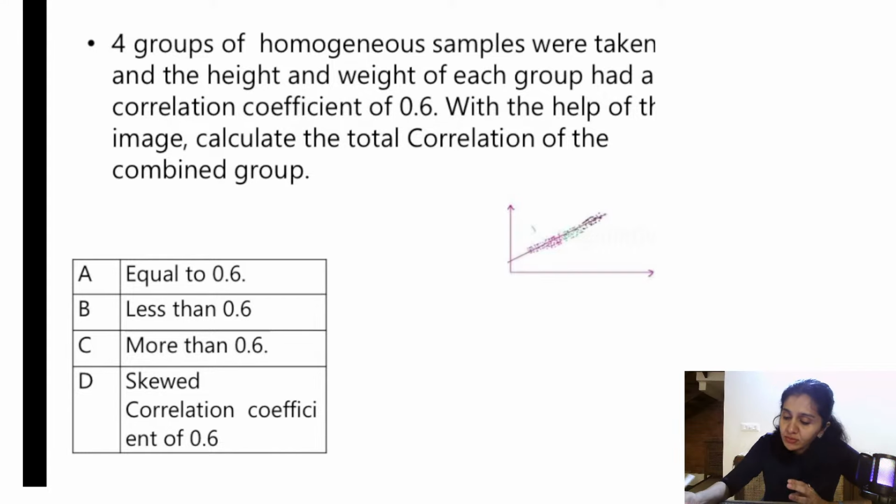Okay, the entire session. 4 groups of homogeneous samples were taken and the height and weight of each group had a correlation coefficient of 0.6. With the help of the image, calculate the total correlation of the combined group. See, correlation is given by comparing 2 different variables. Okay, so they say it is 0.6 height and weight. That means it's actually 0.6. So it is equal to 0.6. So this is a common sense question.